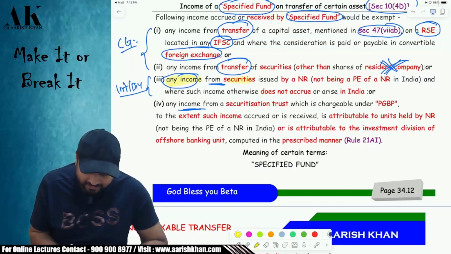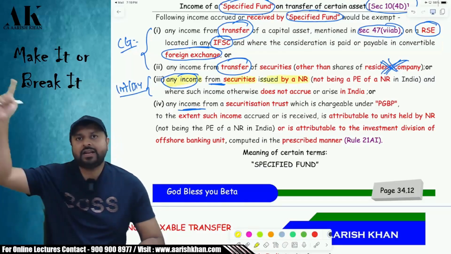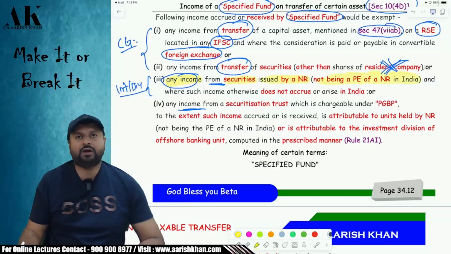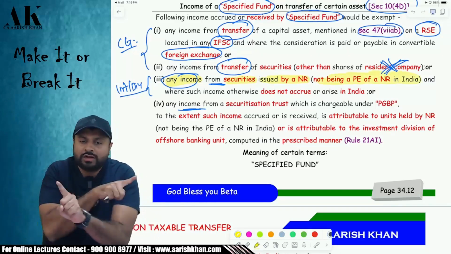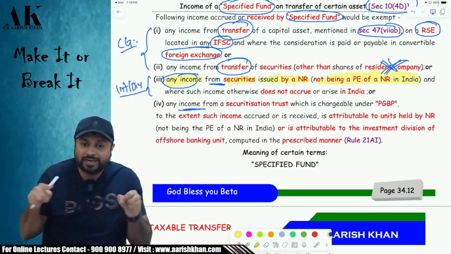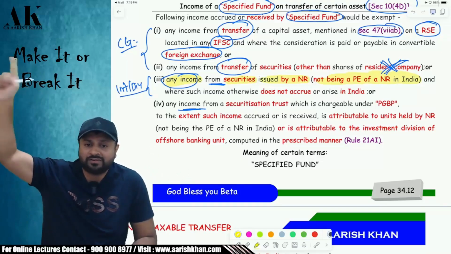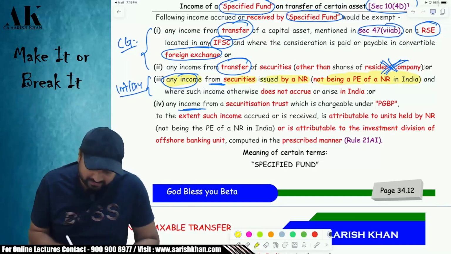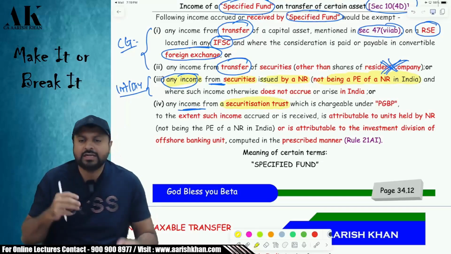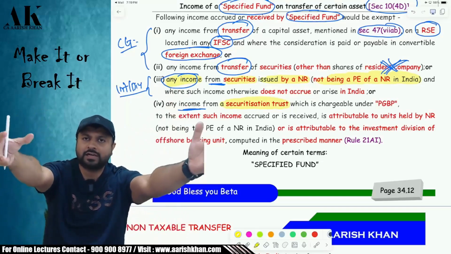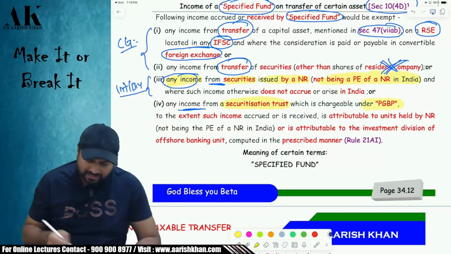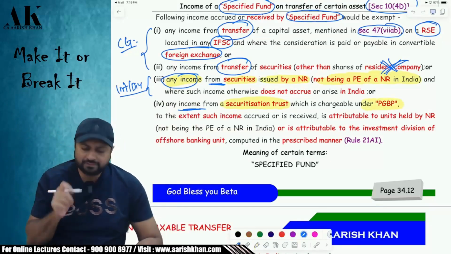Any income from securities issued by an NR. If an NR is issuing some security, what kind of NR? Not being a PE of a non-resident in India. That NR should not have a permanent establishment in India. It means the security is issued by an NR which is located outside India. It is not located in India. Okay. And the last income which is exempt over here is income coming from securitization trust. You are investing some money in securitization trust and securitization trust is distributing you some income that is chargeable under the head PGBP. These are the 4 incomes which are exempt for specified fund.